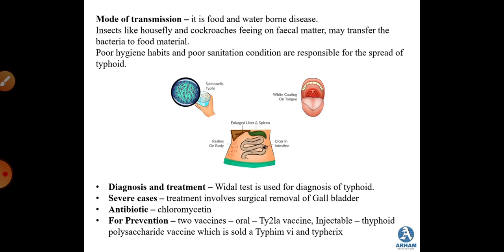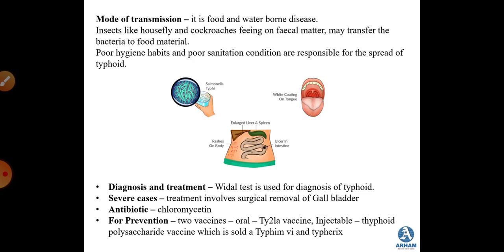Insects like houseflies and cockroaches feed on fecal matter. Whenever there is fecal matter in open space, you will see these cockroaches and houseflies hovering around it. Again, when these houseflies and cockroaches come to the food material, they transfer the bacteria that they have carried from the fecal matter to the food material.